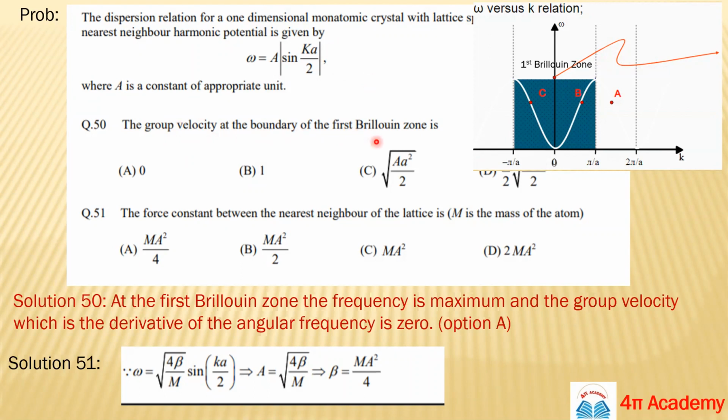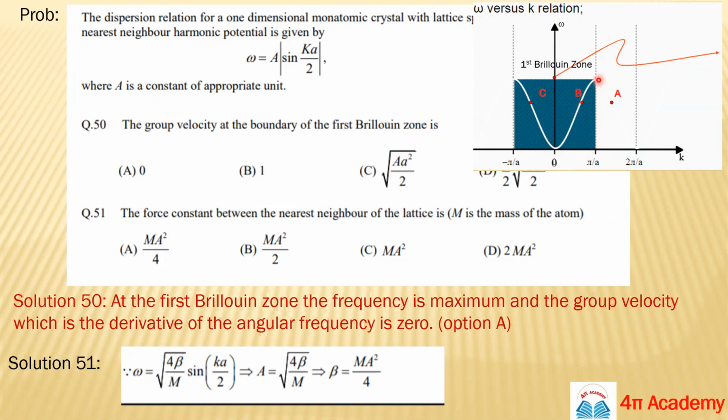So first, you need to remember this dispersion relation for 1D. You can see these are the zone boundaries, pi by a and minus pi by a. So what would be the group velocity at these positions? Tell me. Your omega value is maximum here.